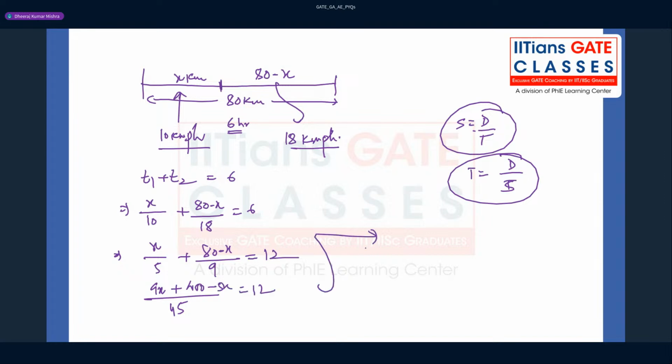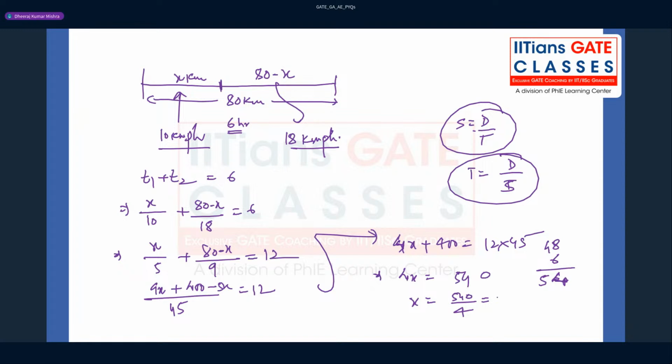Simply you have to find the x value, right? So it is nothing but 4x plus 400 equal to 12 into 45, right? It depends upon your calculation also. So just find x. Okay, so 4x equal to, what is this, guys? 12 into 5 is 60, and 12 into 4 is 48, and 48 plus 6 is 54. So it becomes 540. So x is going to be 540 by 4.